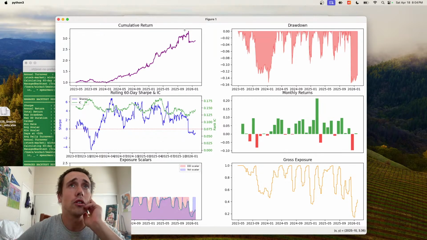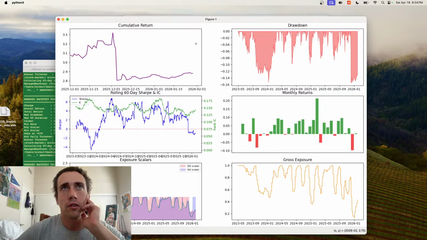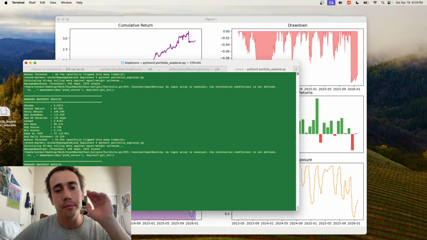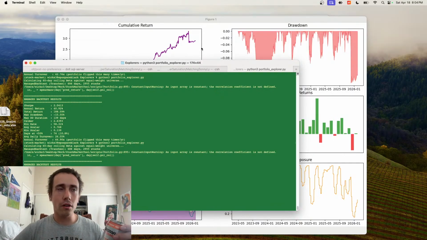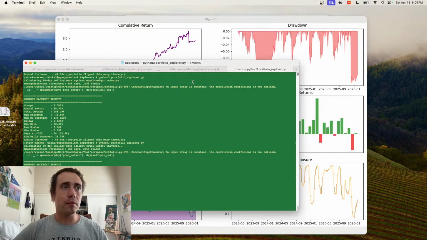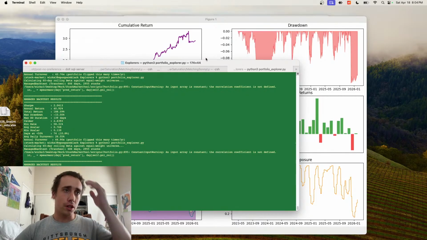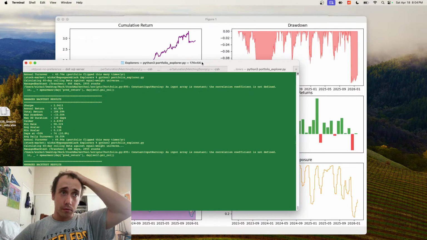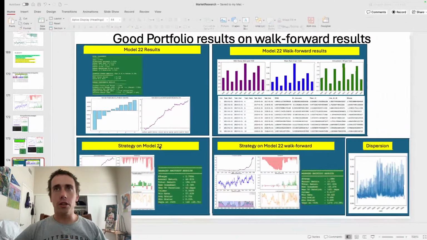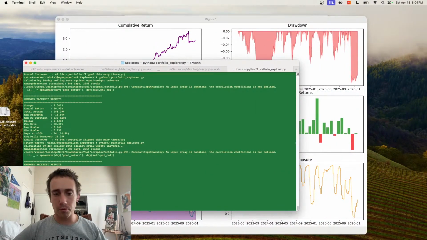So 250% in 2.5 years. Obviously, that's crazy good. Annual return on average is 40% per year. All of that looks really good. 74 days where it's under 50%. Average daily turnover 26%. So all of that looks pretty good. Let me pull up the code really quick.